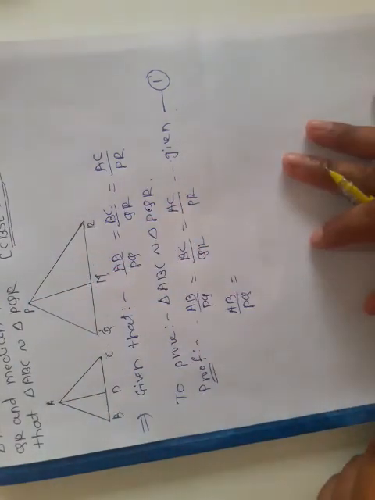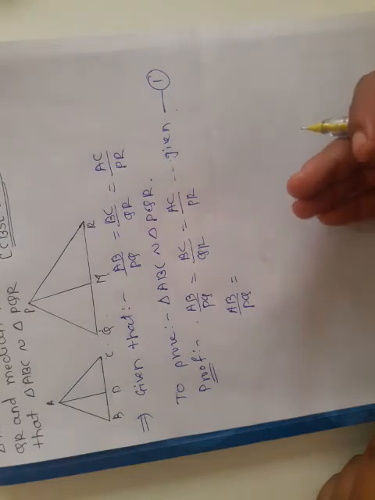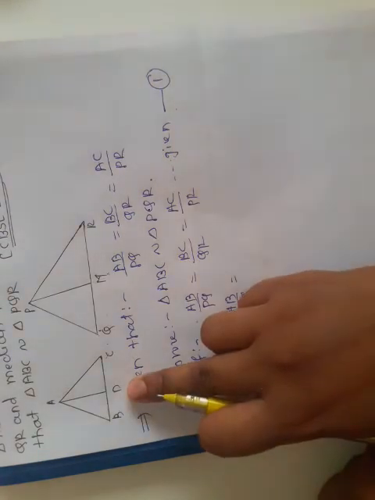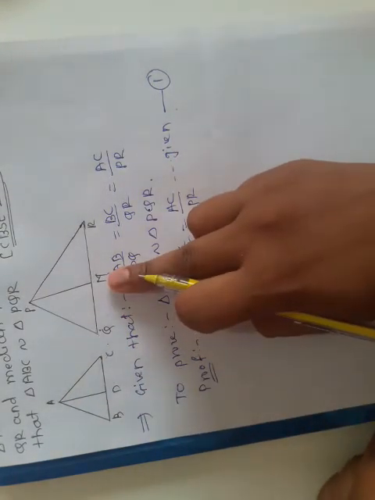So here, if AD and PM are medians of the triangles, then by the definition of median, D is the midpoint of side BC and M is the midpoint of side QR.